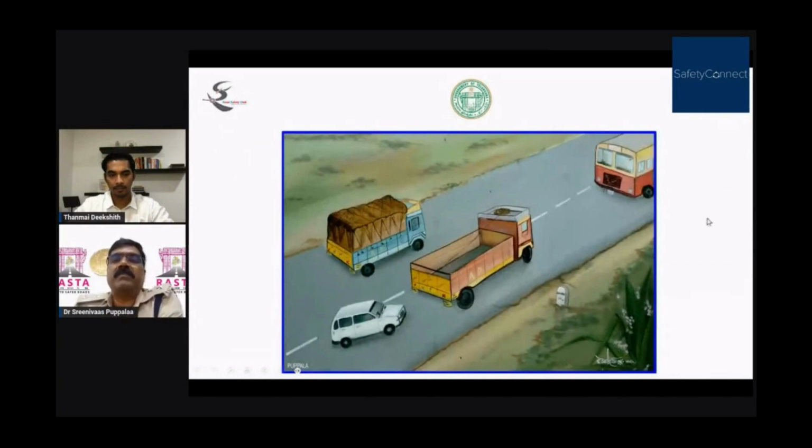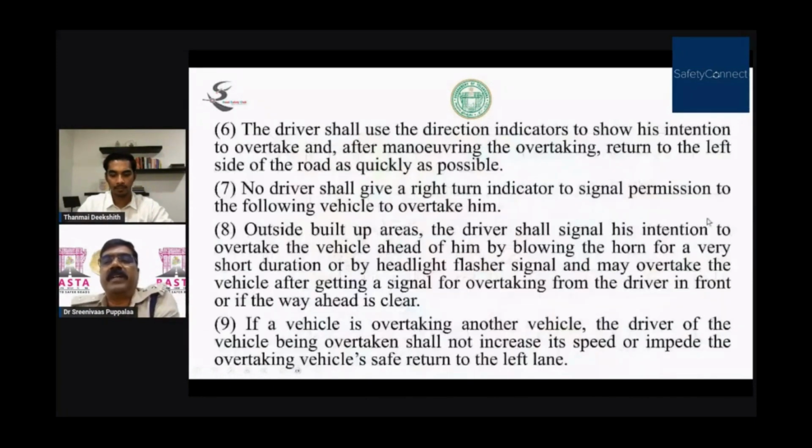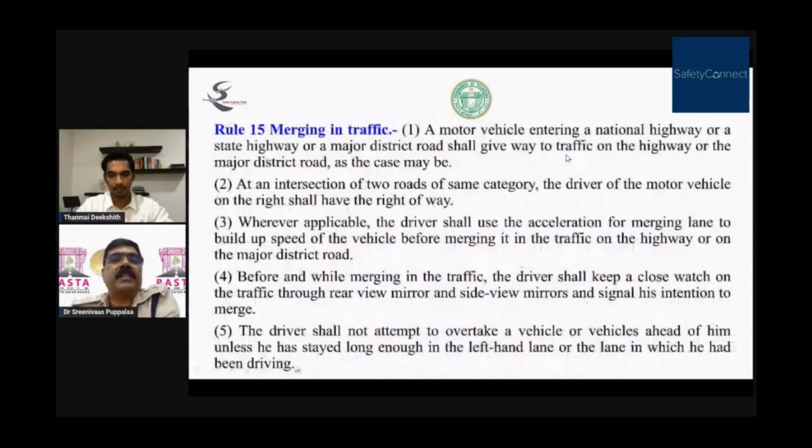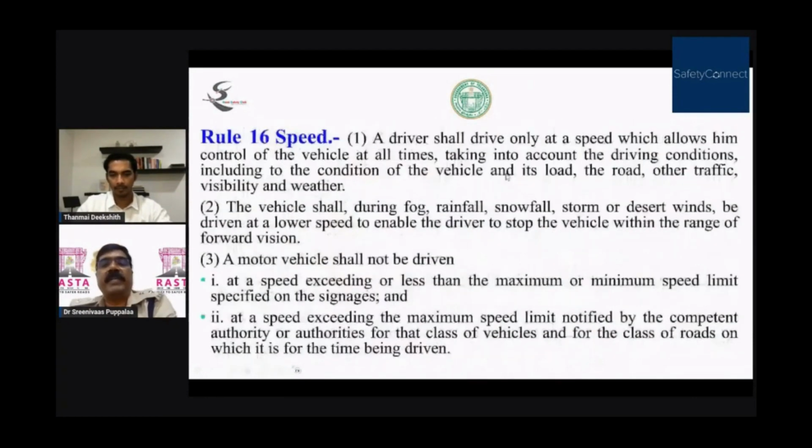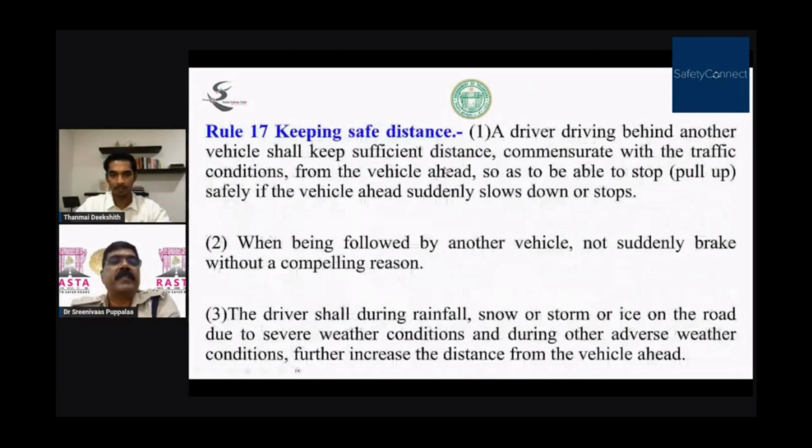These are all about merging in traffic, how to merge in the traffic. You should not merge suddenly into the main way. All these speeds, what are the speeds to be driven, and keeping a safe distance. We have seen the video, the 3 seconds rule, etc. Keep safe distance. We have seen this picture.